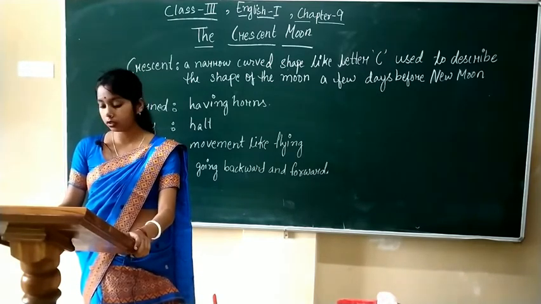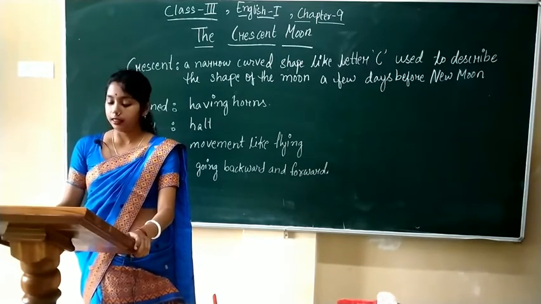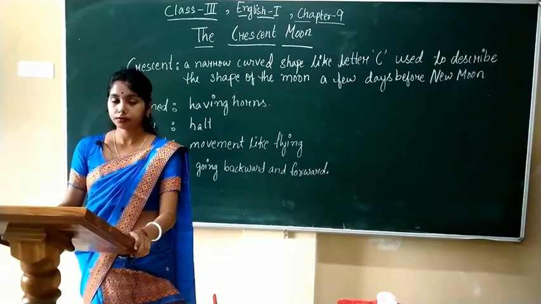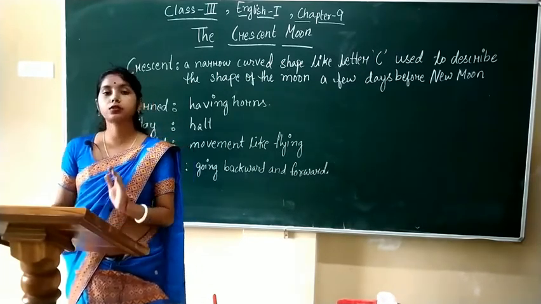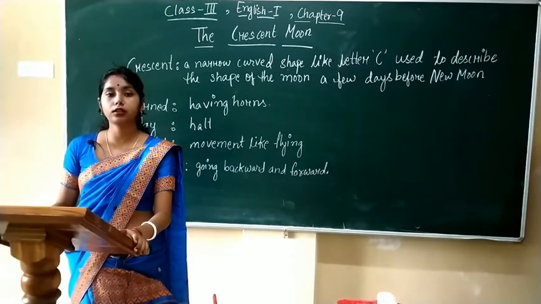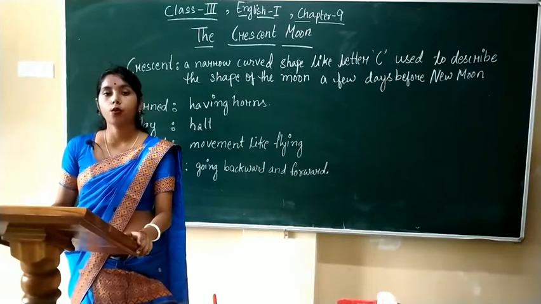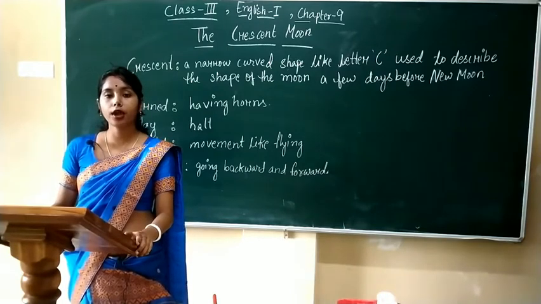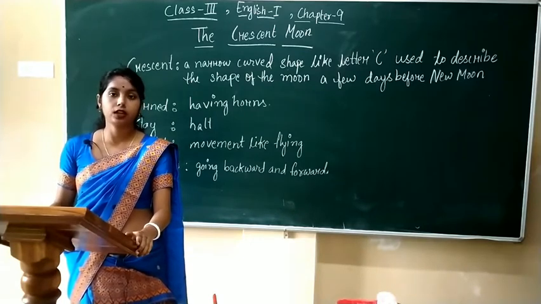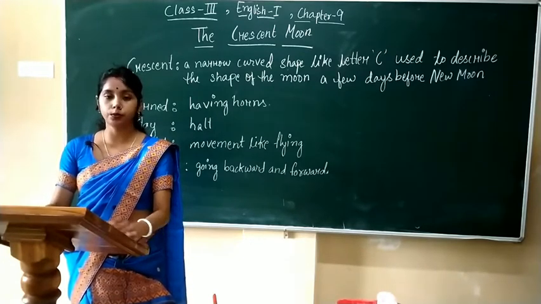What are they? The full moon, the half moon, the crescent moon, and the new moon. Among these, we will learn only about the crescent moon, because the name of the poem we are going to learn in this chapter is The Crescent Moon.